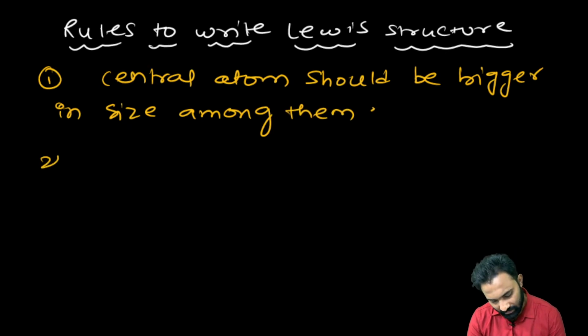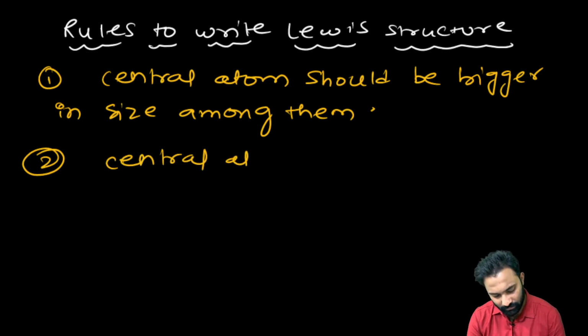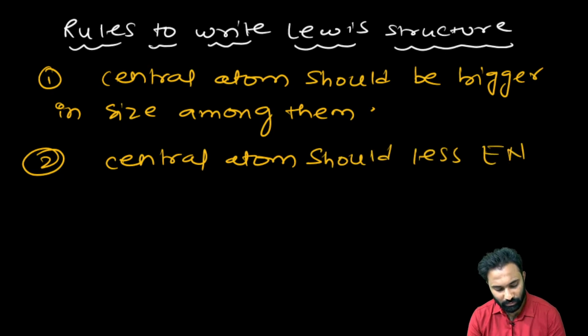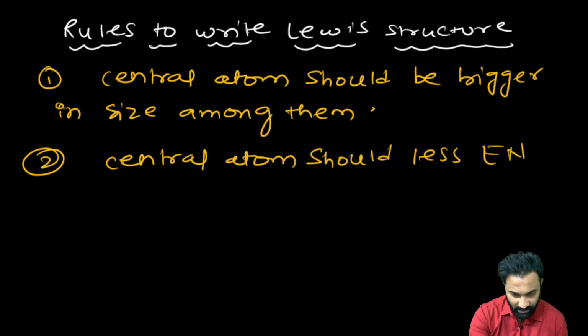And the second one, the central atom should be less electronegative. Okay, right? Clear? These are the key points. If you remember, it is enough. Next one.